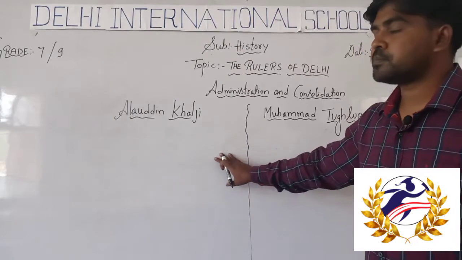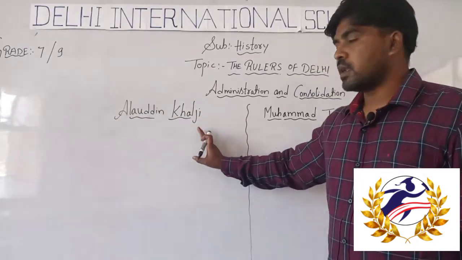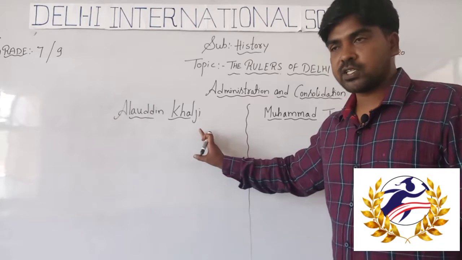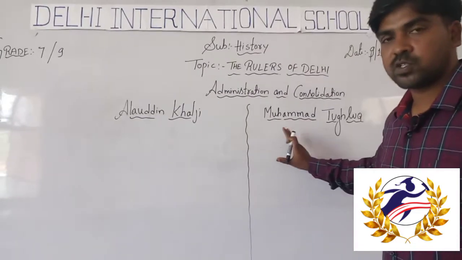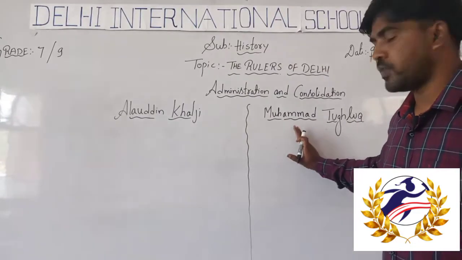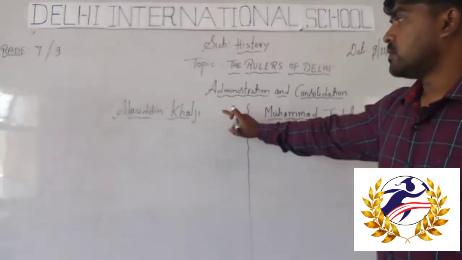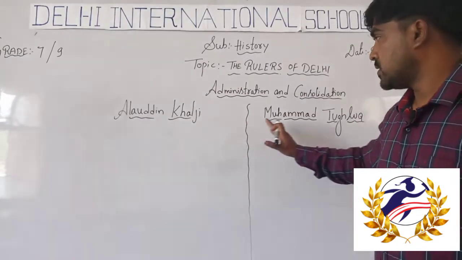So like this, Alauddin Khilji managed his administration, and Muhammad bin Tughlaq also managed administration, but he failed. So this was the compare and contrast between Alauddin Khilji and Muhammad bin Tughlaq.